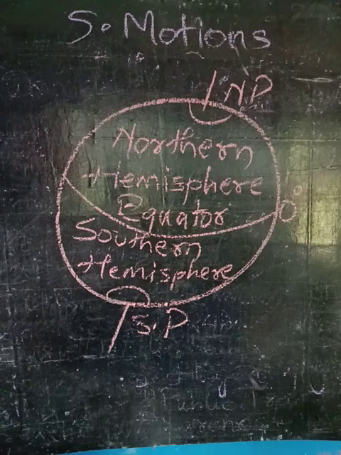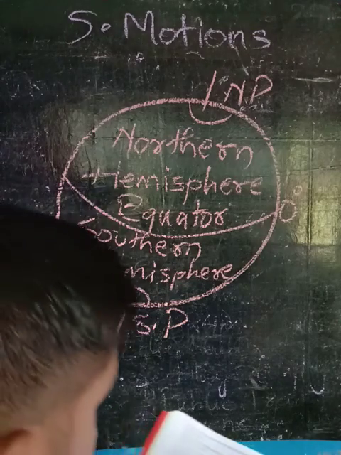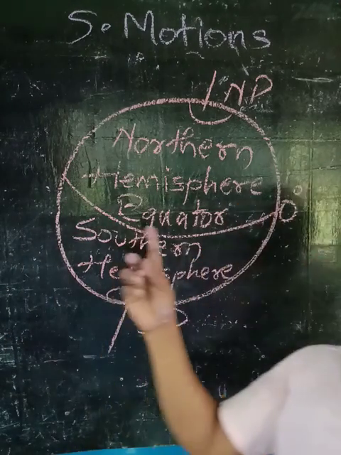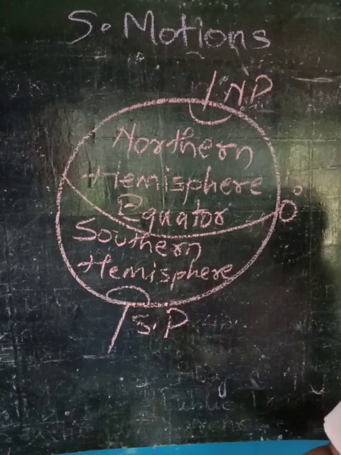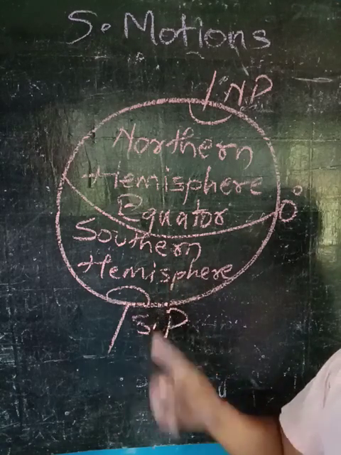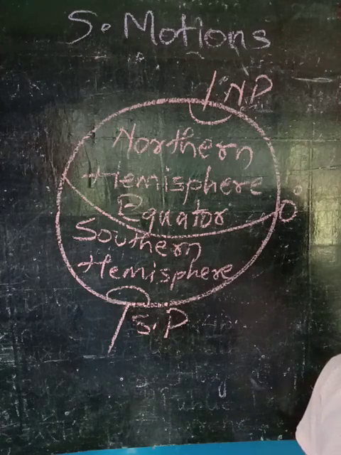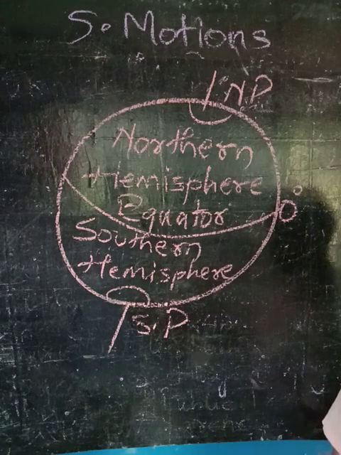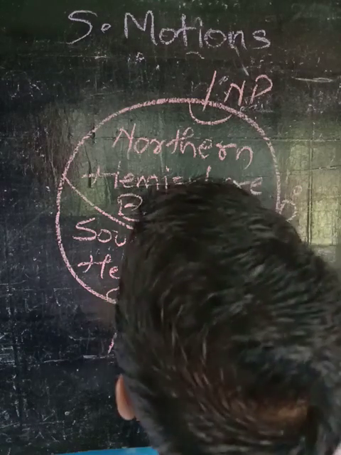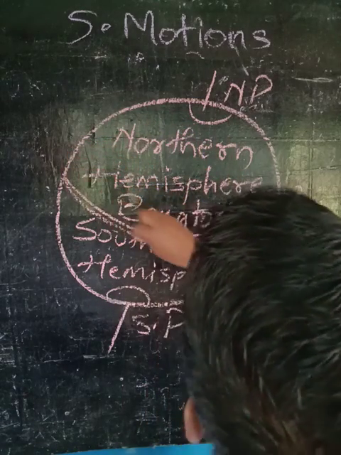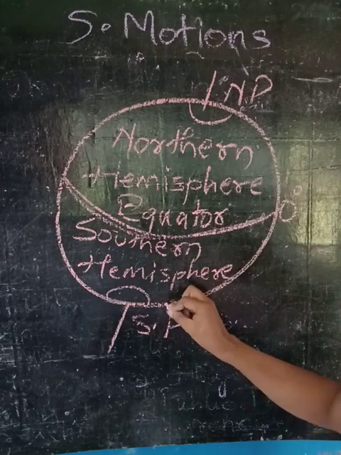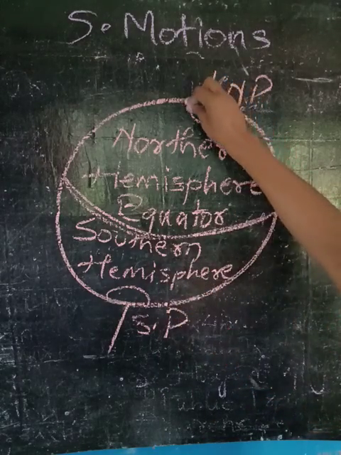Okay, understood? This is the Earth's hemisphere. So here, the upper one is the northern hemisphere, the lower one is the southern hemisphere. This is called the North Pole.